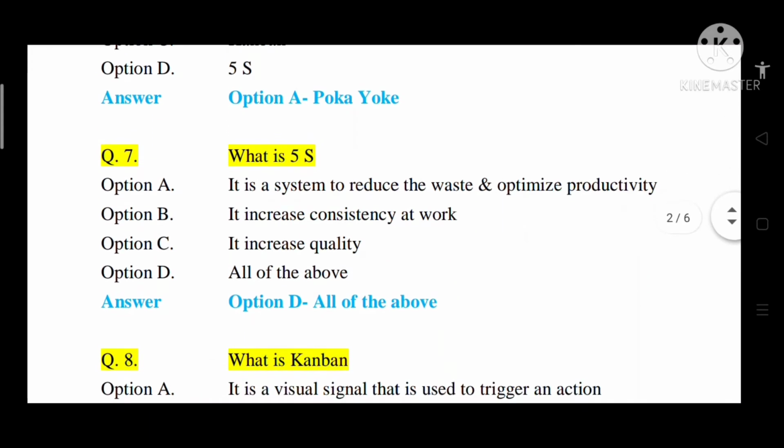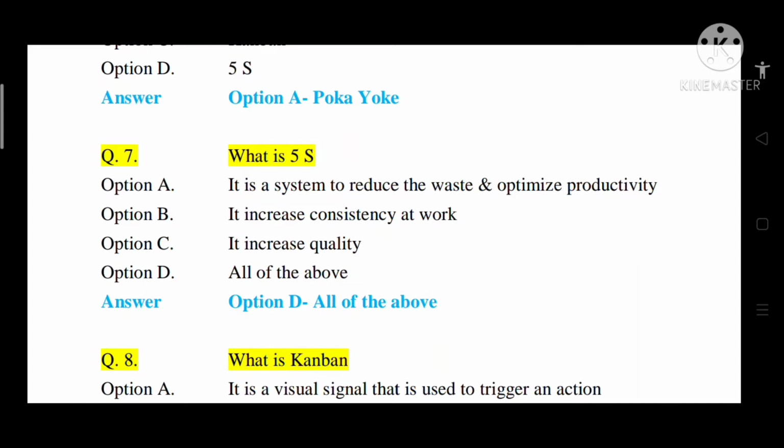Question number 7, what is 5S? Option A, it is a system to reduce the waste and optimize productivity. Option B, it increases consistency at work. Option C, it increases quality. Option D, all of the above. So correct answer is option D, that is all of the above.